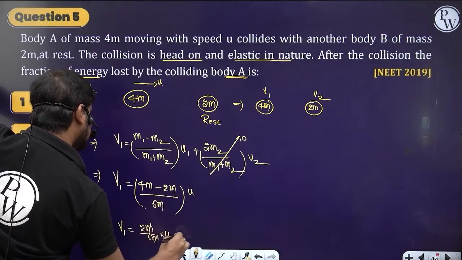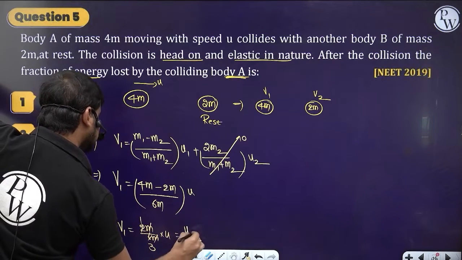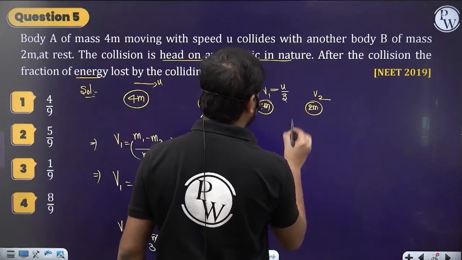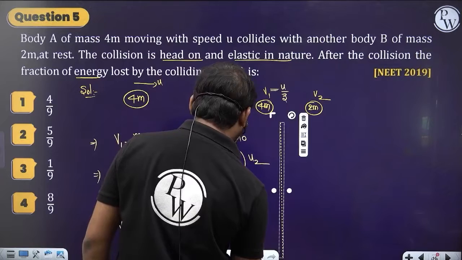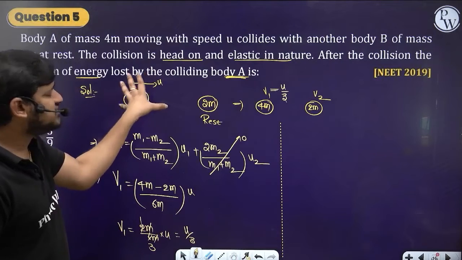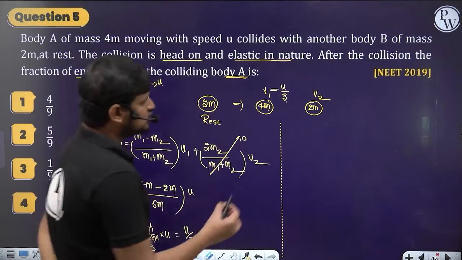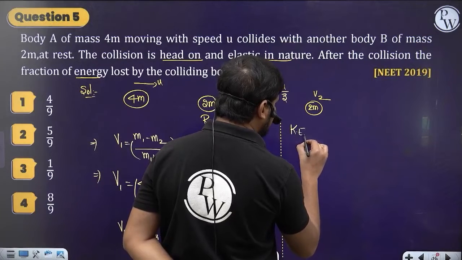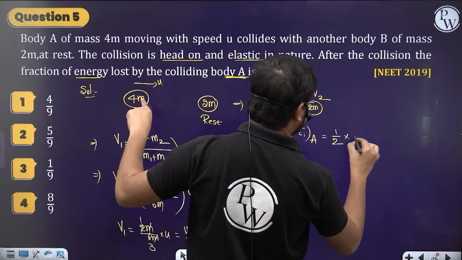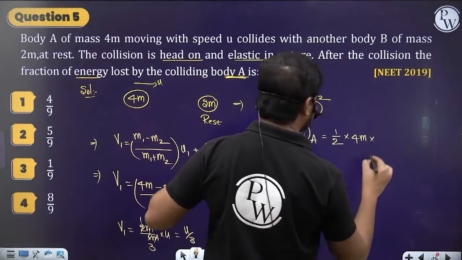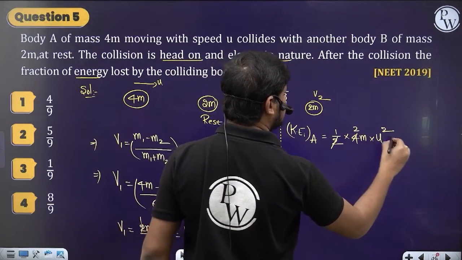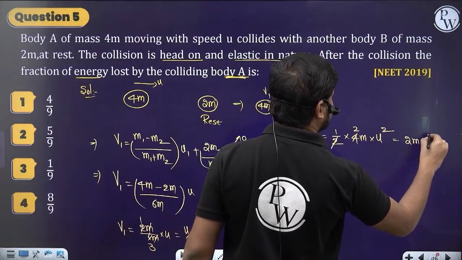So m cancels, so 1 by 3, so the velocity v1 is u by 3, right? Now see what is the fraction of energy lost by the body A. What is the initial energy of body A? It is moving with velocity u. So let's find the initial kinetic energy of body A. Half into its mass, which is 4m, into its velocity u square. Two ones are two, two twos are, so it is 2m u square, the initial kinetic energy.